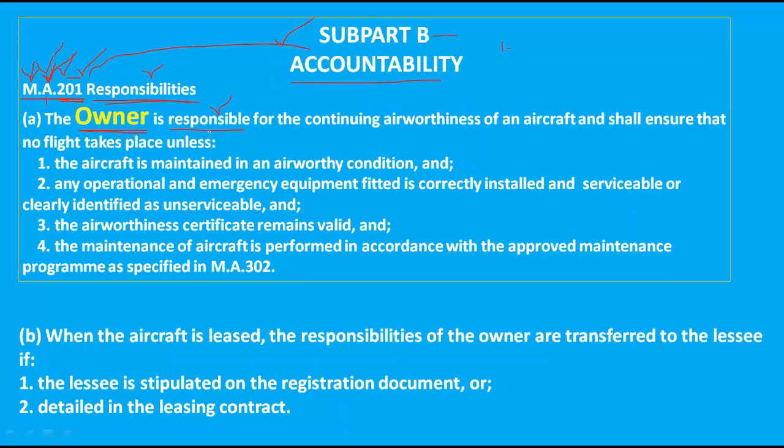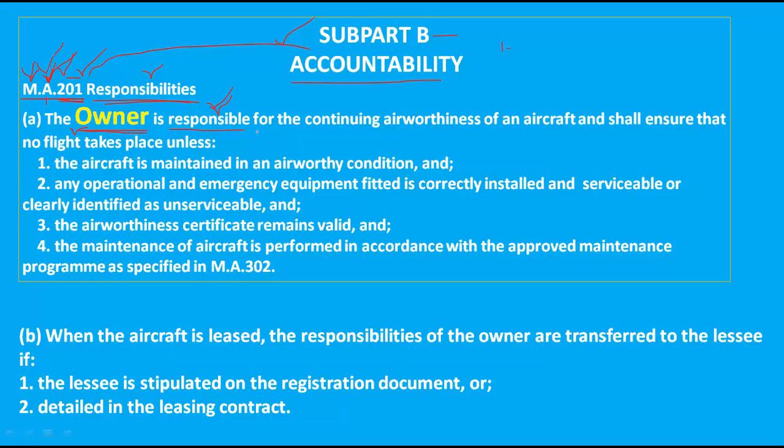DGCA explains only responsibilities. If you want to study this subpart properly, you should remember this in your mind during studying. DGCA tells you only about the responsibility of the owner, the responsibility of the operator, the responsibility of the continuing airworthiness management organization, and the responsibility of the maintenance organization. Now we will talk about the responsibility of the owner.